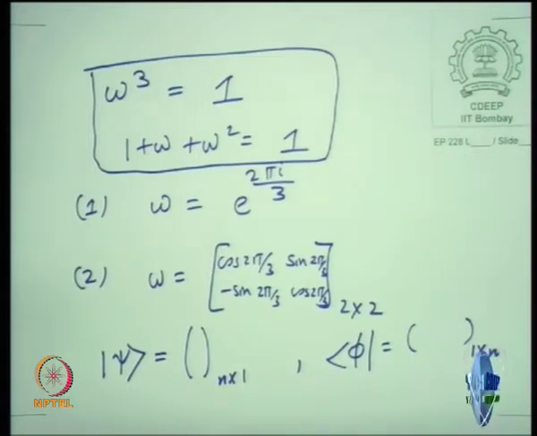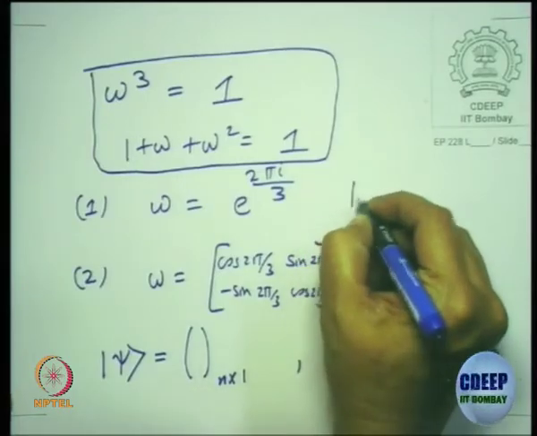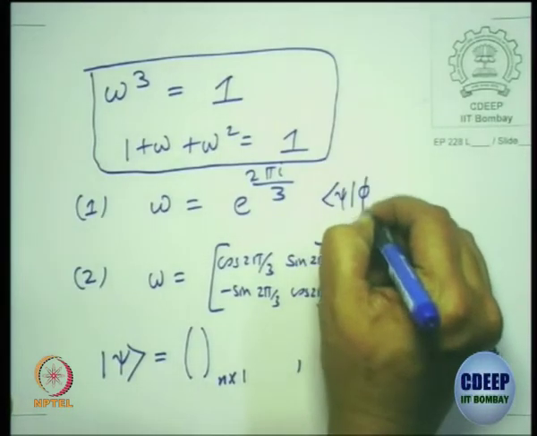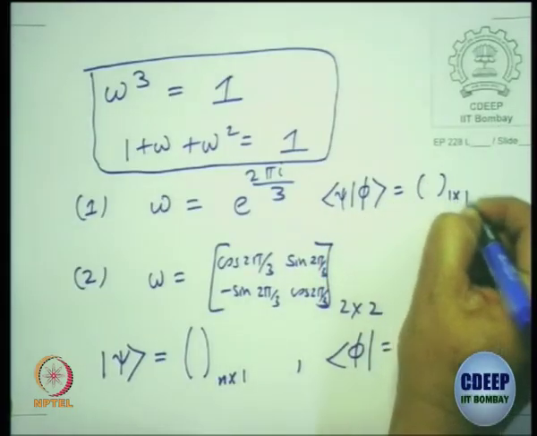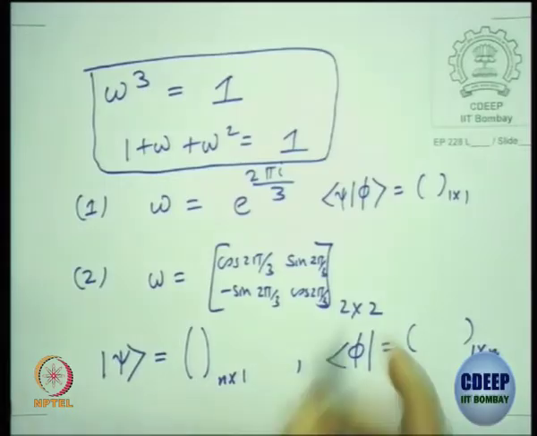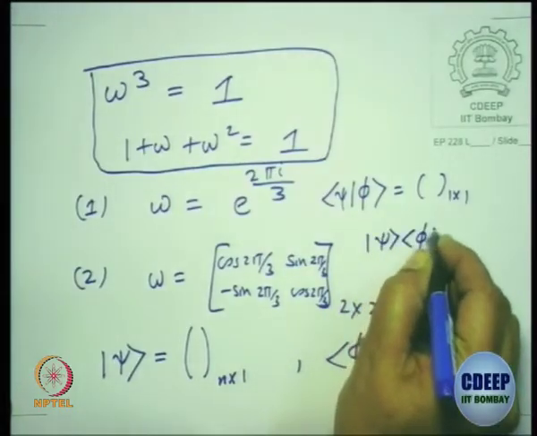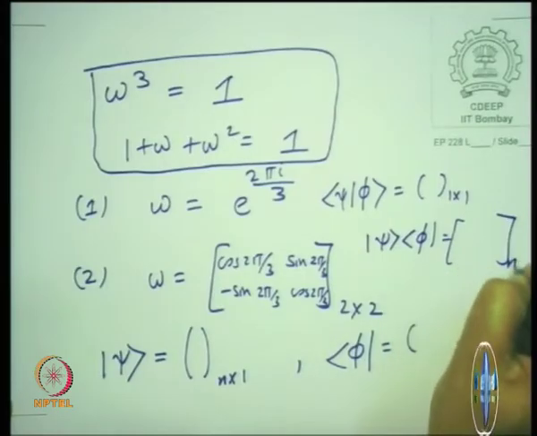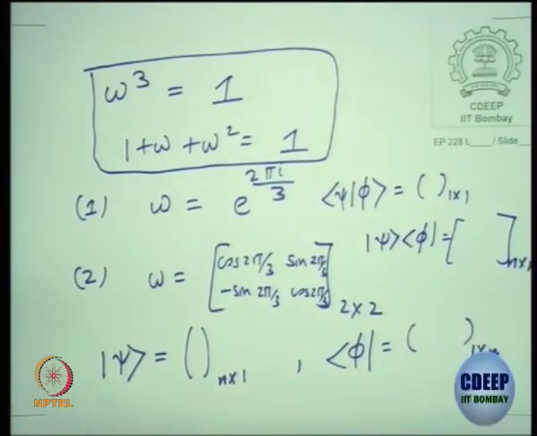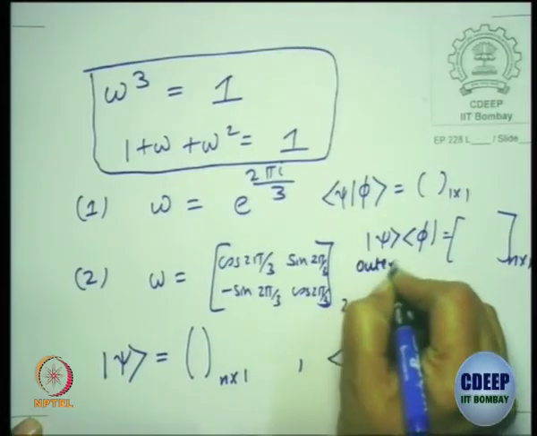The inner product of psi with phi is a number, 1 cross 1, while the outer product of psi with phi will be a matrix which is n cross n. It's very simple, but if you get used to this notation, you can do many abstract calculations in a very neat and elegant fashion. Always recall what you know in matrices, and that will help you remember this. So this is what we call the outer product.